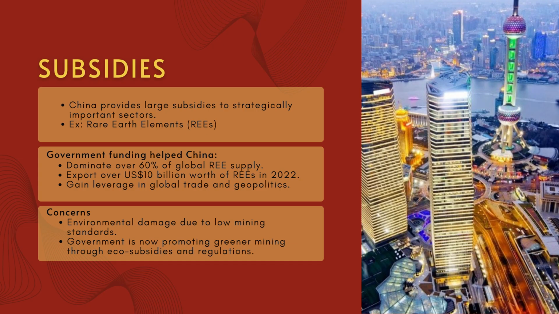Okay, next we look at subsidies, especially in sectors that China considers strategic. A great example is the rare earth industry. Rare earth elements, or REEs, are vital in producing things like electric vehicles, solar panels, and even military tech. China has heavily supported this industry through state investment and financial aid. As a result, it currently controls over 60% of global rare earth supply and is an exporter earning over $10 billion from rare earth exports in 2022 alone.